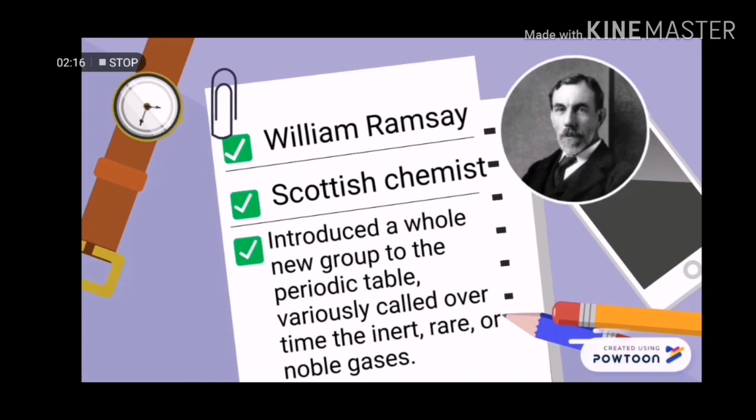since 1868 had been known to exist but only in the sun. This second discovery led him to suggest the existence of a new group of elements in the periodic table. He and his co-workers quickly isolated neon, krypton, and xenon from the Earth's atmosphere. He introduced a whole new group to the periodic table, variously called over time the inert, rare, or noble gases. Due to his discovery of the new group of gases, he won the Nobel Prize in Chemistry in 1904.